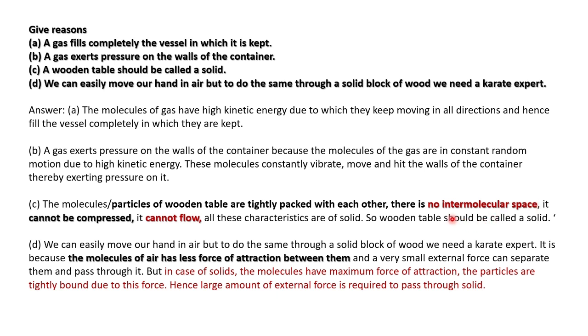So it shows that there is no intermolecular space. Then it cannot be compressed by normal force. That also shows that it is coming under solid. Then it cannot flow from one place to another. A table cannot flow from one place to another. These characteristics are all of a solid. So a wooden table is known as a solid.